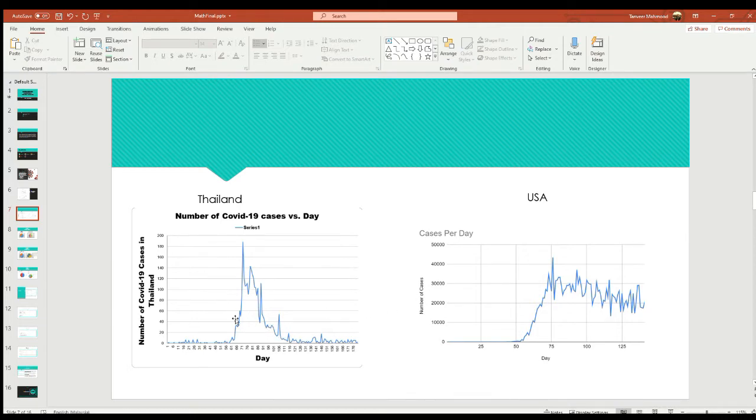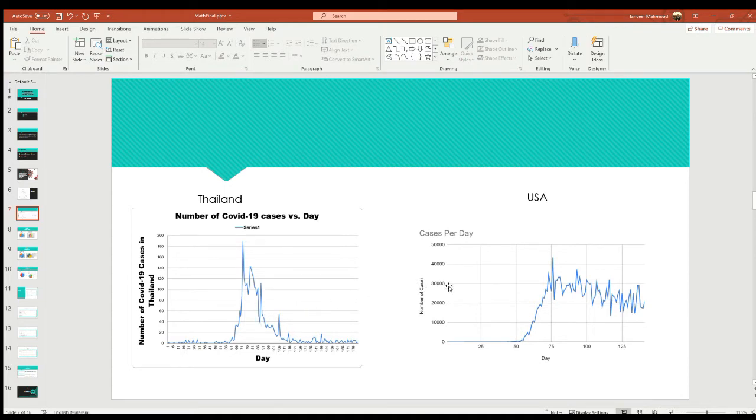If we compare these two, we can see that in Thailand there was a massive increase on the 61st day of the coronavirus. It was about 180 to 200 cases in that one day, and it gradually went down slowly. On its 111th day it went down and the conditions were fine. There were not so many serious cases for too many days in Thailand.